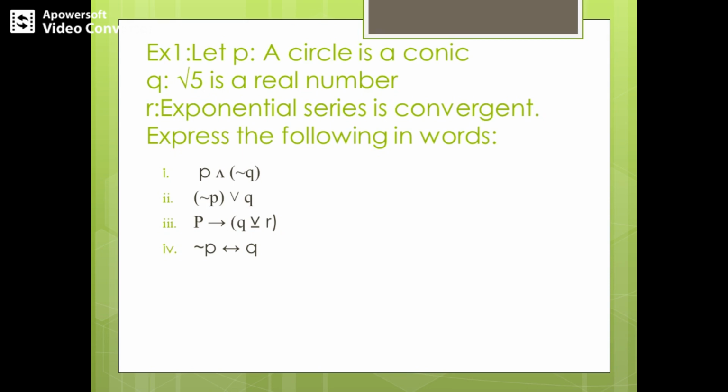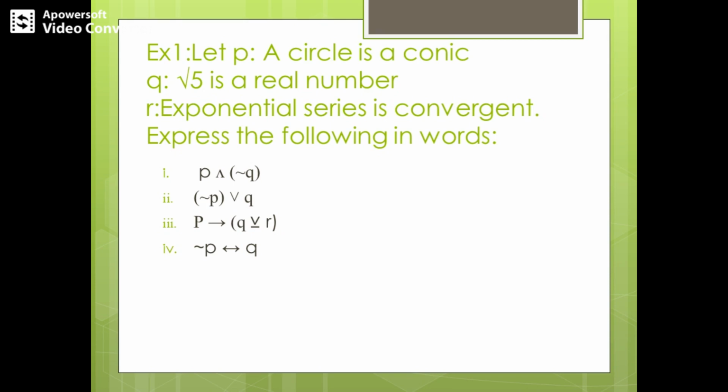That is the equivalent form of this biconditional. So the final answer to this question, you can write it in both ways. That is, if a circle is not a conic, then root 5 is a real number, and if root 5 is a real number, then a circle is not a conic. So this is one answer to this question.